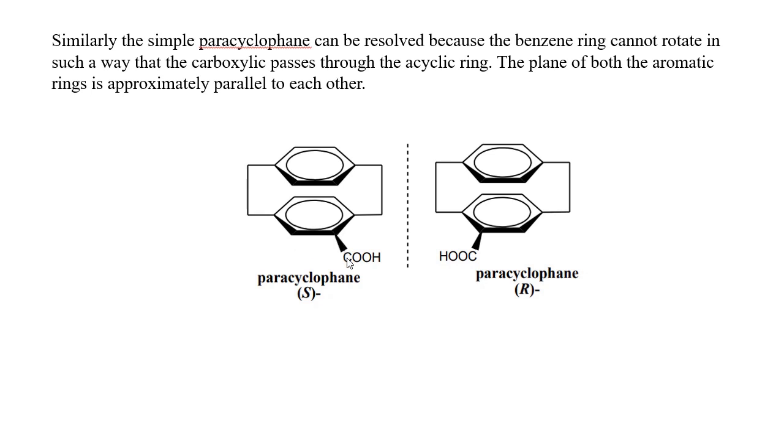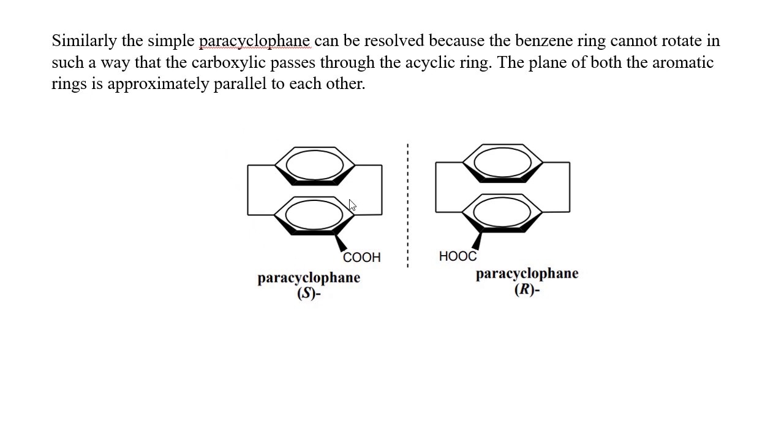Here the substituent and the benzene ring are in the same plane. This benzene ring is also parallel to this benzene ring, but these two methylene bridges are lying vertical to this plane, the horizontal plane containing the benzene ring and the substituent.